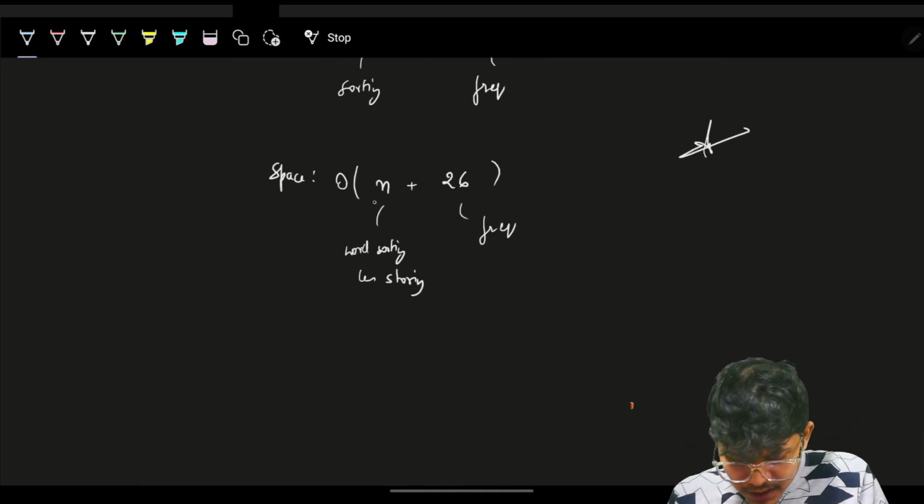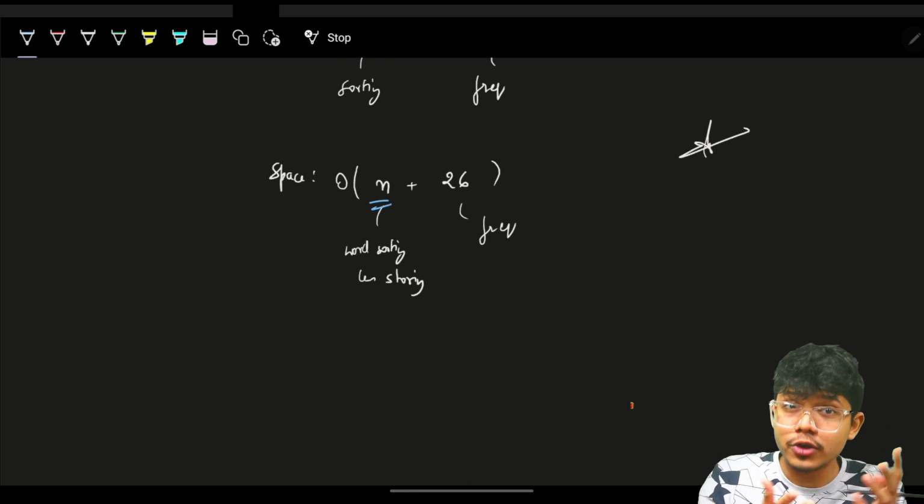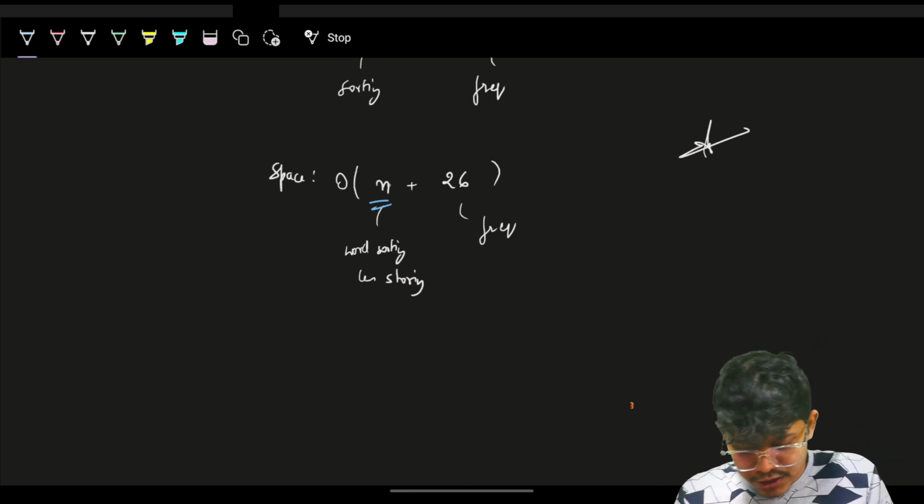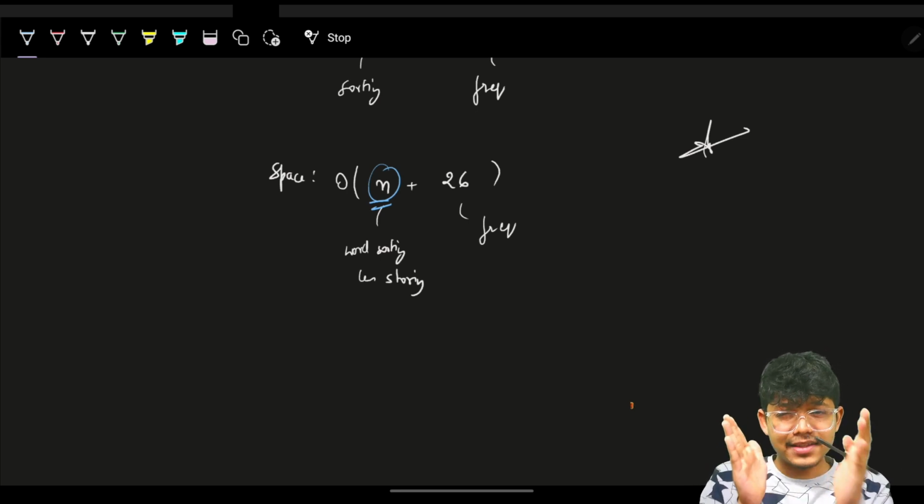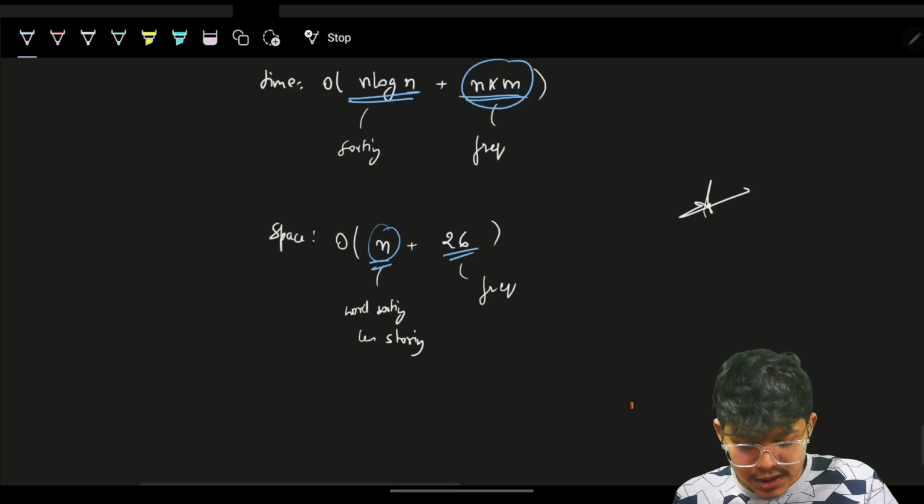Space, again same, you made a new vector to store the word lengths themselves, so that will be O of n for the words' lengths, right? And 26 for the frequency, which means the unordered map which you have taken. So this will be the time and space for you.